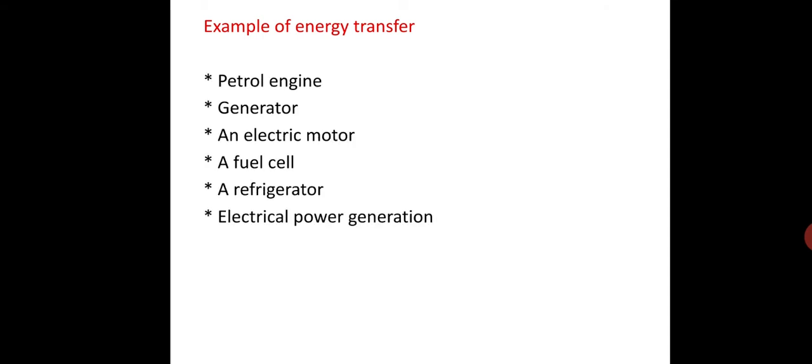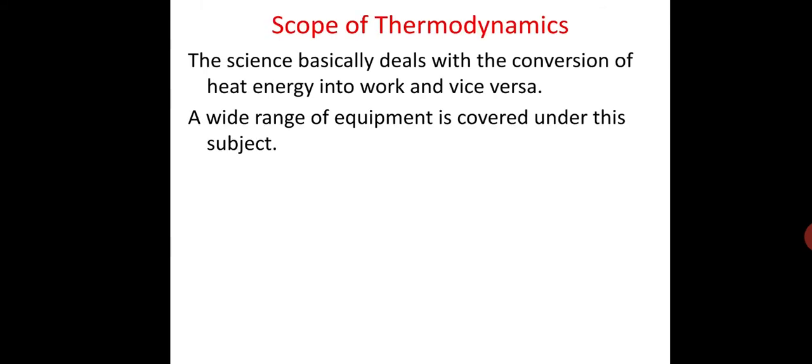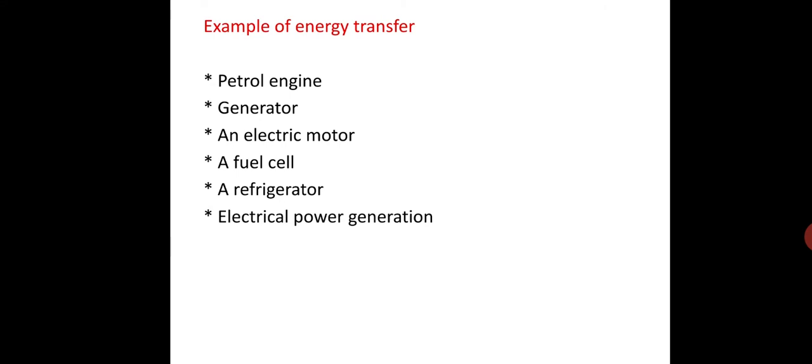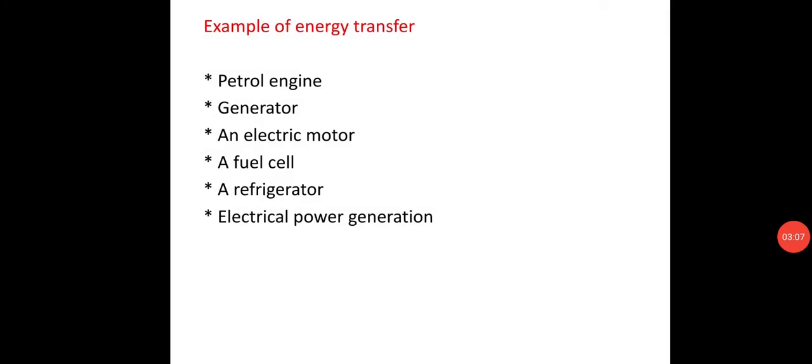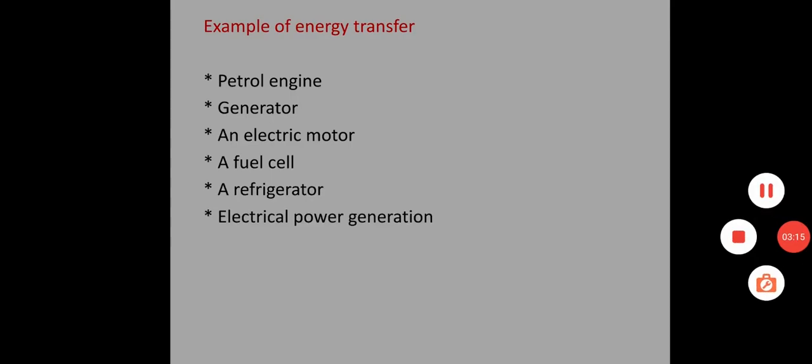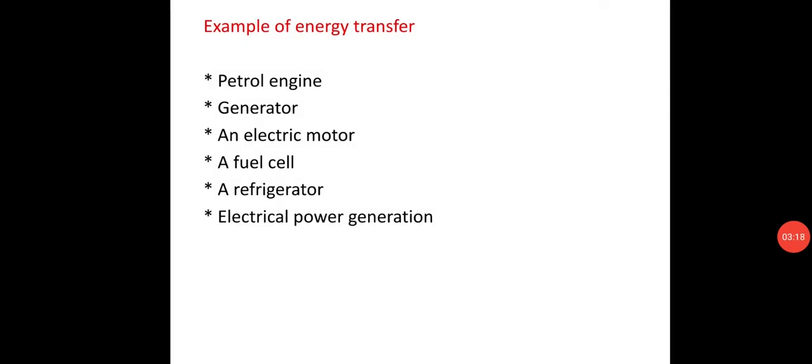The first example is the petrol engine. In a petrol engine, heat energy is converted to mechanical energy. Second, generator. In a generator, mechanical energy is converted into electrical energy. Third, an electric motor. In an electric motor, the electrical energy is converted into mechanical energy. Fourth, fuel cell. In a fuel cell, the chemical energy is converted into electrical energy. In a refrigerator, the electrical energy is transferred to its cooling effect. In electrical power generation, the heat energy is transferred into electrical energy.